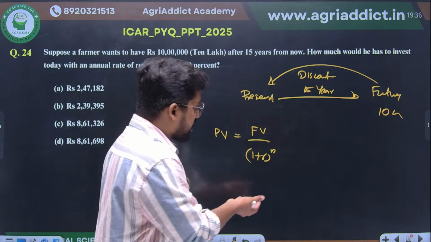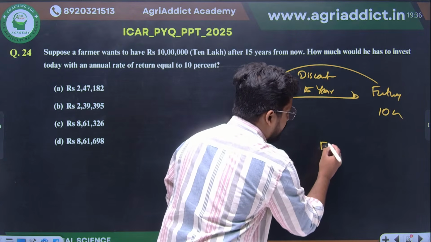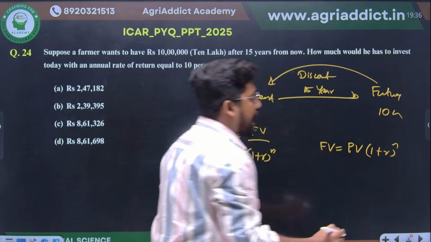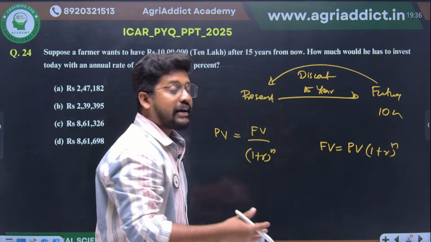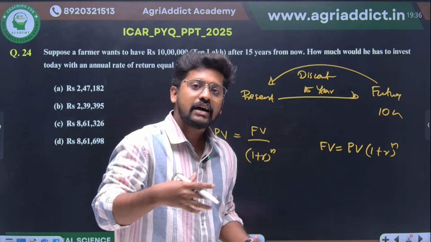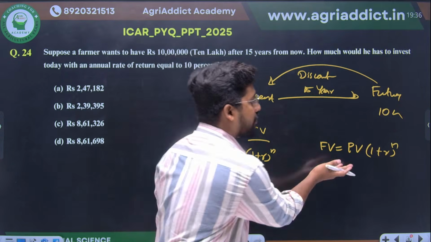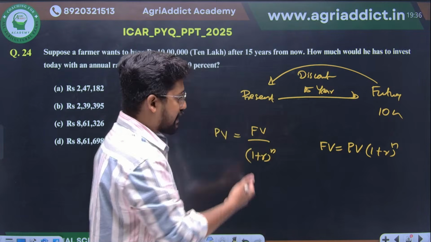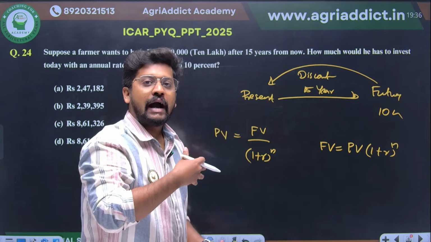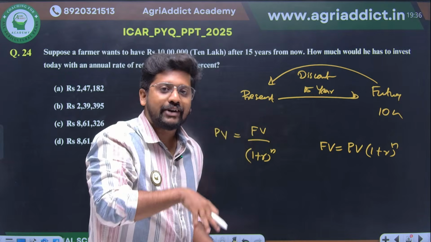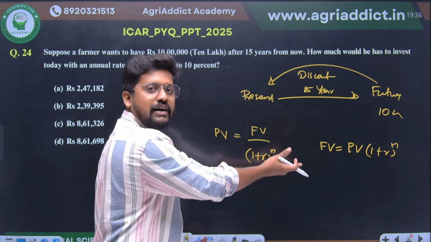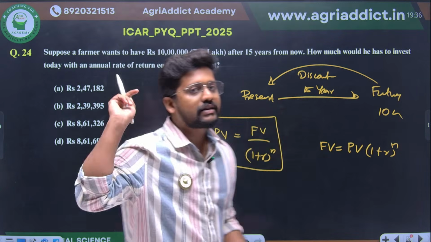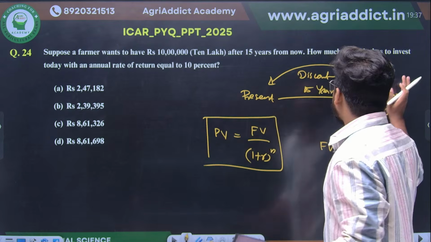If it was compounding, it is very easy, right? Future value is equal to present value into 1 plus r all raised to n. The idea is simply the same. If I need to calculate it for the future, obviously the amount will increase, so it will be multiplied with the factor 1 plus r all raised to n. Here, in order to calculate it back from a future value, it will be a lesser value today, so we will be just dividing it with this factor. If you apply this equation, you will get this answer. Till that it is clear, I guess.